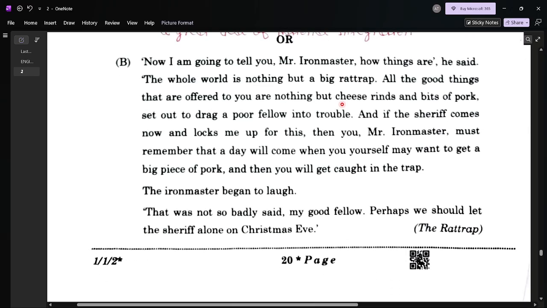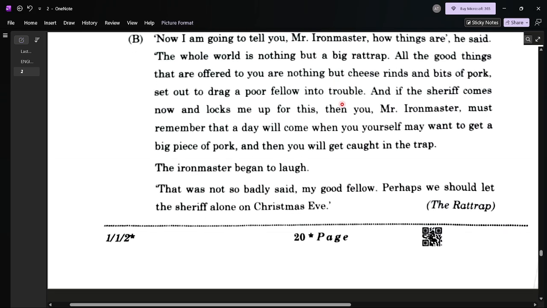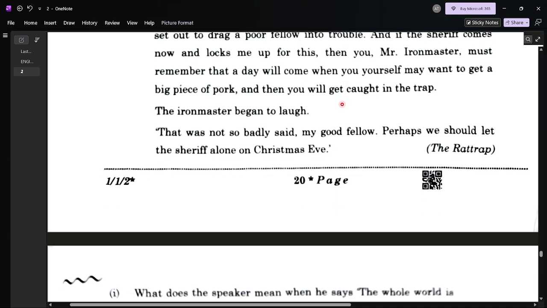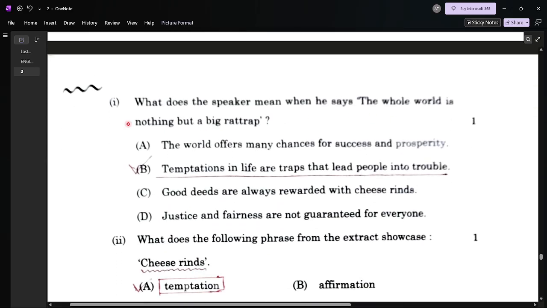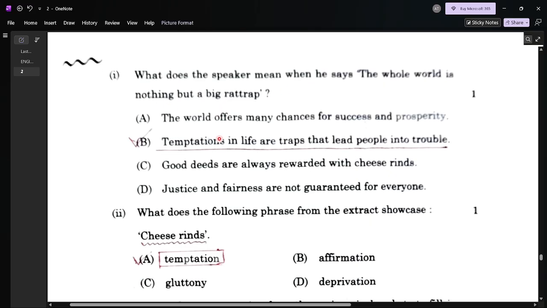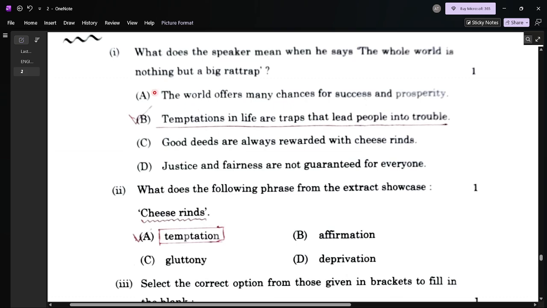Let's move to the optional extract, second option of question number 9, B. This extract has been taken from The Rattrap. First question: what does the speaker mean when he says the whole world is nothing but a big rattrap? What a wonderful philosophy. The whole world is nothing but a big rattrap. Here, option B is correct. Temptations in life are traps that lead people into trouble.